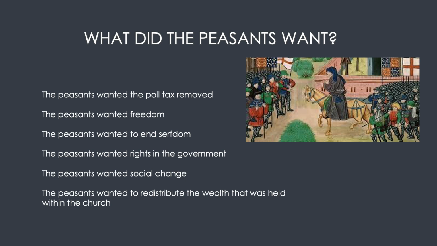The peasants wanted social change as well as the end of serfdom for good. That is why they went to King Richard II. They felt that serfdom was unfair and wanted everyone to be seen as equal with equal amounts of wealth and power. They also wanted the poll tax to be removed as well as the church give up some of their wealth to be redistributed amongst all people.